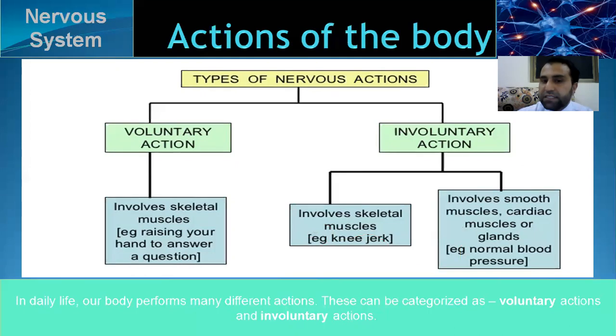But involuntary action is not under your control, like smooth muscle, the muscles present in your internal body organs, called visceral organs, like cardiac heart muscle and lungs. The movement of the heart is not under your control. That is involuntary action.